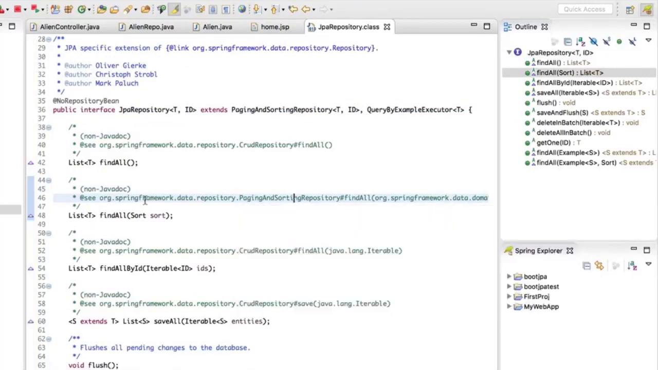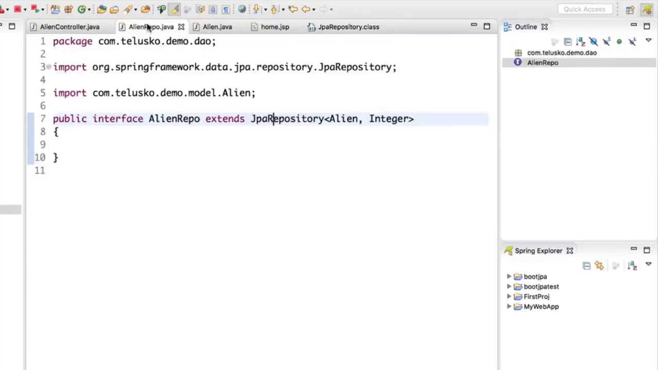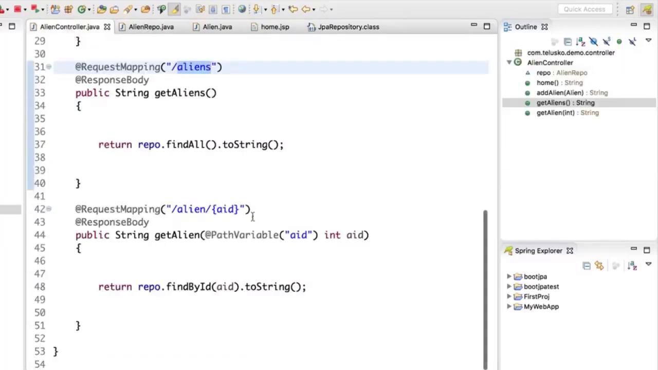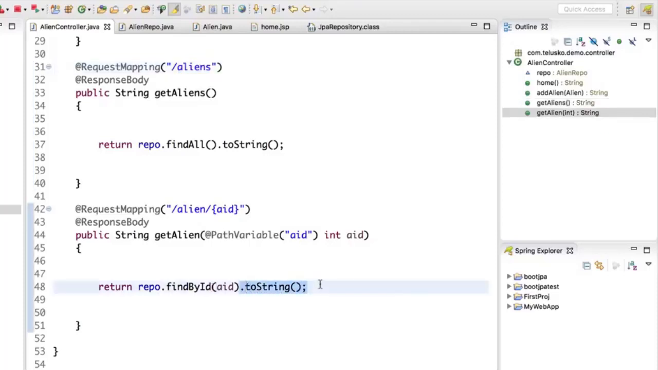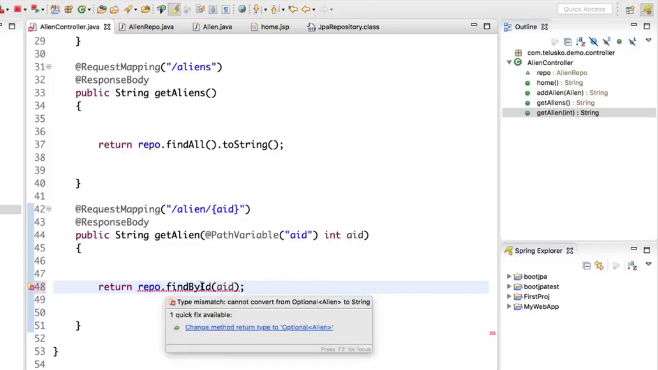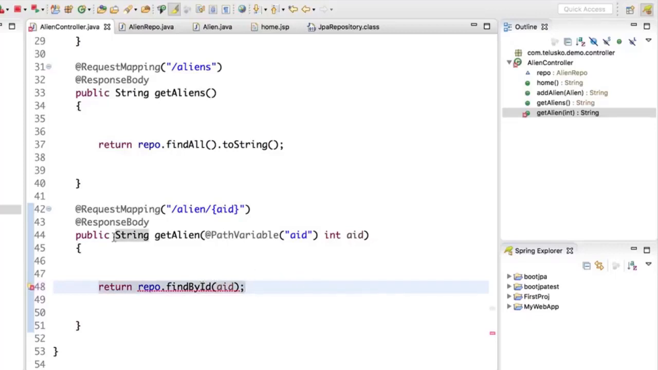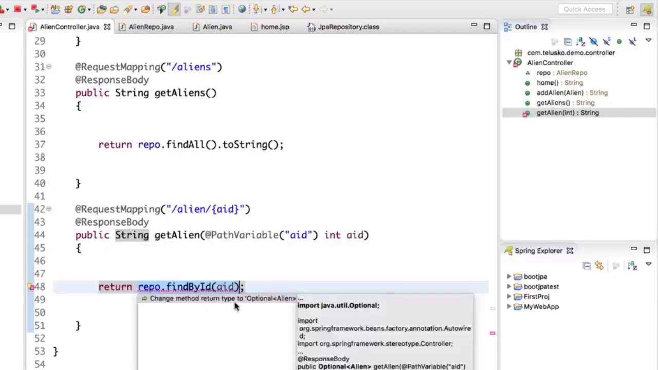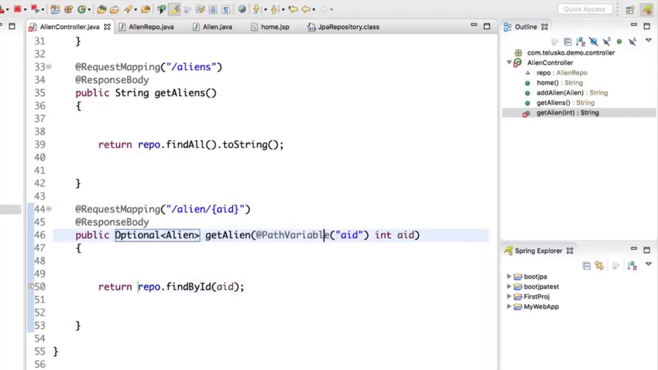Now when I say extra feature, this is what I want. When I say findAll, it should return a list, because in CrudRepository it returns Iterable. So let's go back here in the controller, and we have made that change. Okay, let's talk about this one. When I say findById, it will return you an Alien, right? So what if you don't convert that into string? Let's keep it Alien. The only thing it will ask you is to change the return type from String to Optional Alien, and that's what we will be doing.